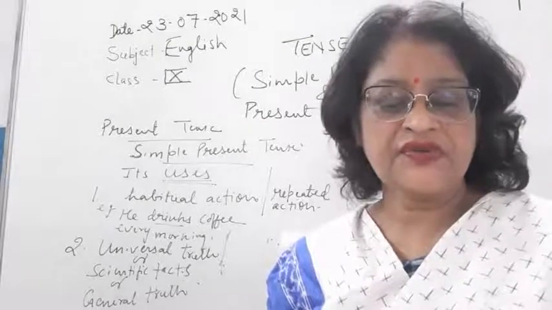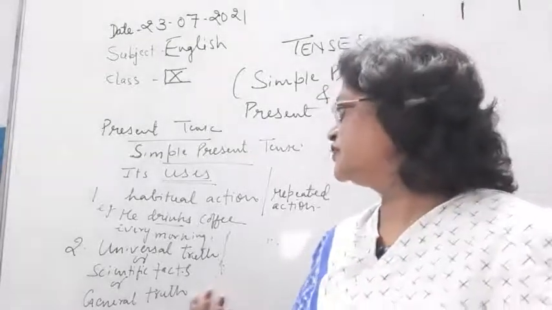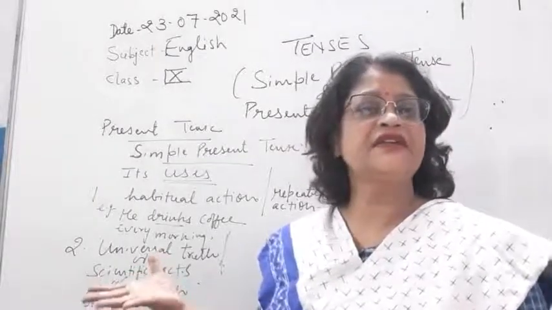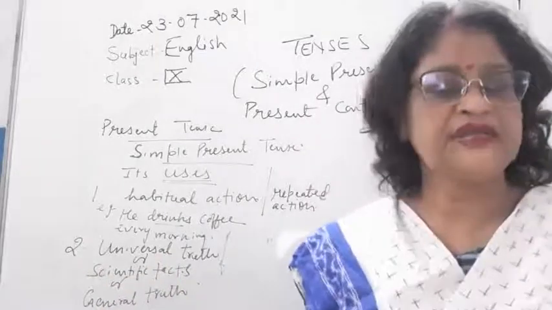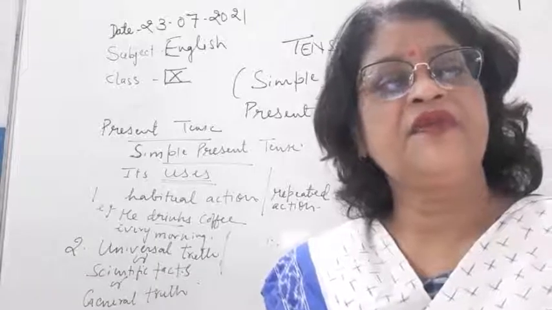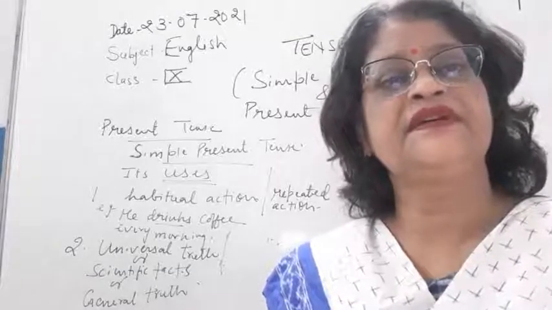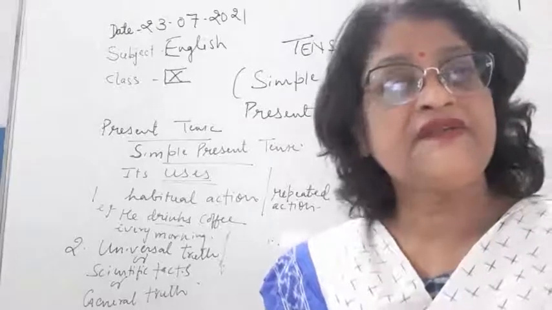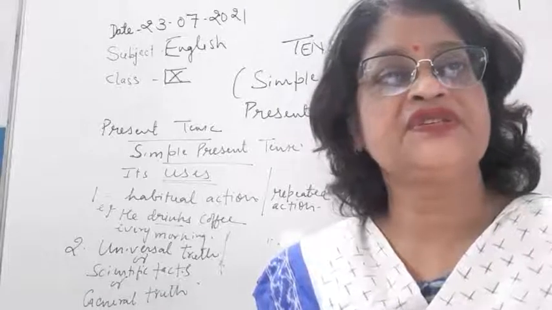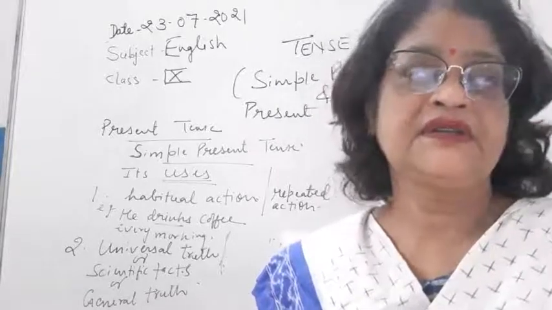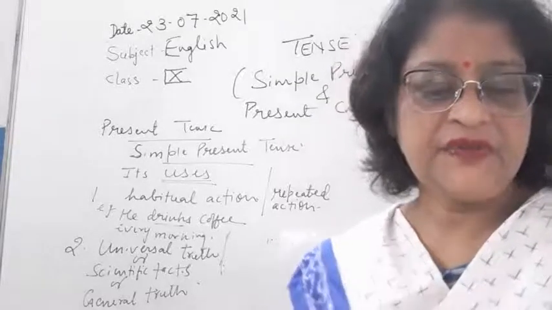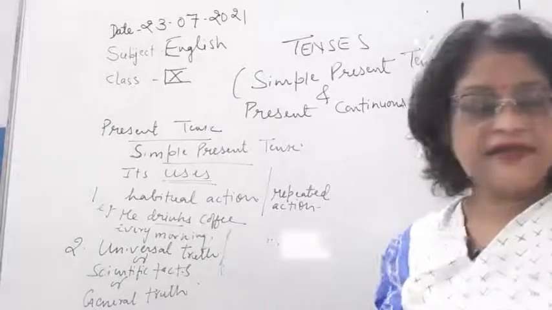Or children, you can also say general truth or scientific fact. Scientific fact, we can say: water boils at 100 degrees centigrade. So boils is the verb form used as simple present tense. Then general fact, like: the rose smells sweet. This is a general fact, my dear.